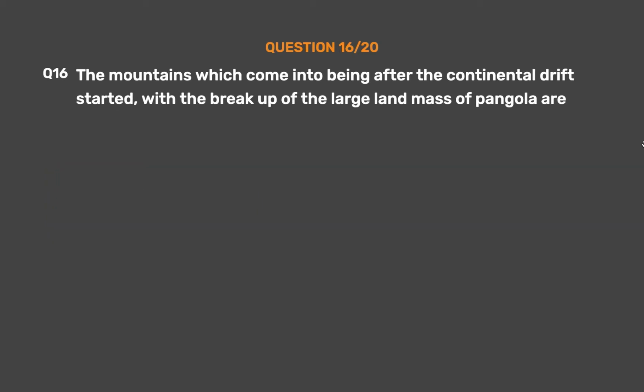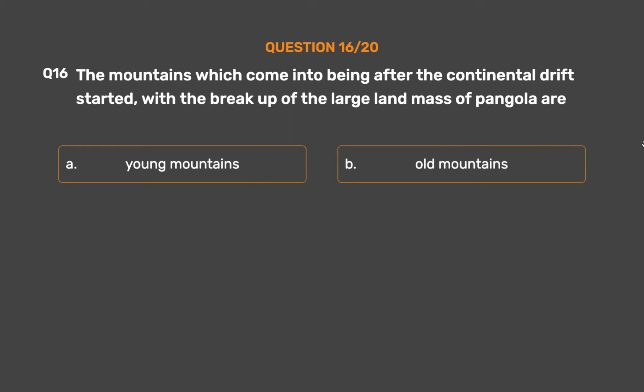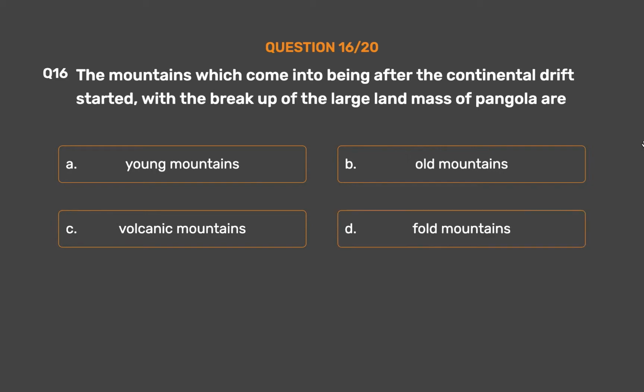Question number 16. The mountains which come into being after the continental drift started, with the breakup of the large landmass of Pangaea, are: Option A. Young mountains. Option B. Old mountains. Option C. Volcanic mountains. Option D. Fold mountains.